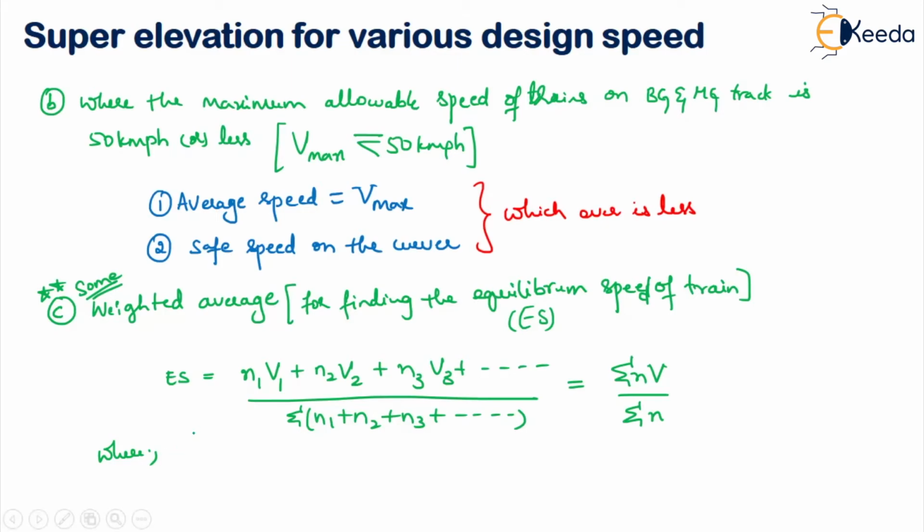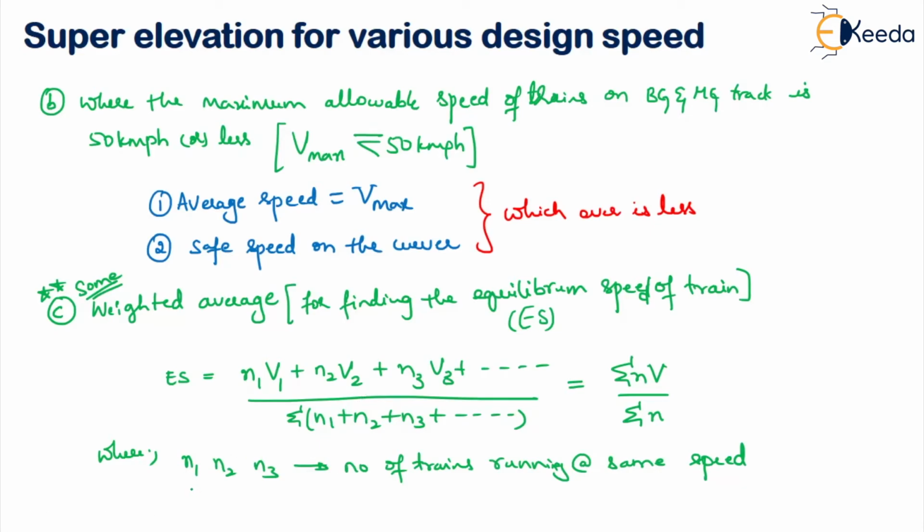Now in this case, what is N1, N2, N3? Number of trains running at the same speed. Means what? Say for example, there are 4 trains which are running at the same speed of 20 kmph. What will you do? Here N1 will be 4 and V1 will be 20. Like that, different speeds, different number of trains will run now. So all those you have to take here in this formula.